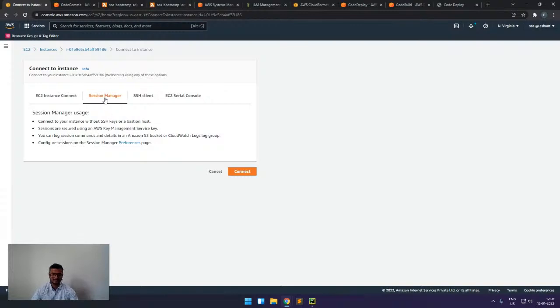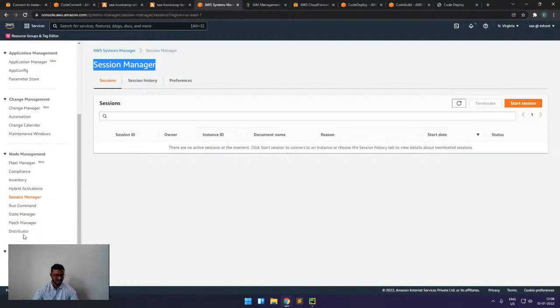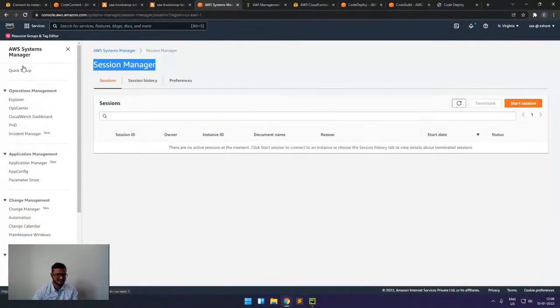And Session Manager also records. For example, if I am creating some file inside a folder in my instance, or installing some package, then Session Manager will come to know who is doing what in my EC2 instance. So this is also a very critical service. Yeah, that's all for Systems Manager.